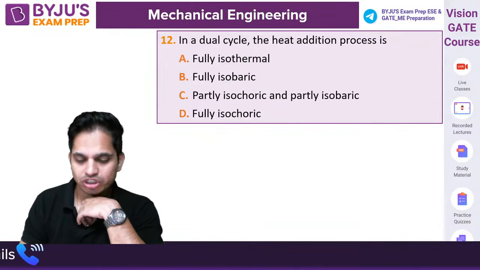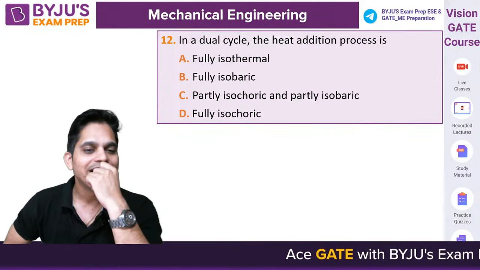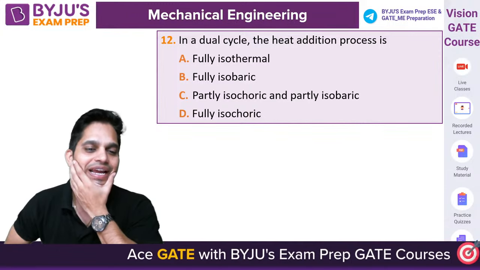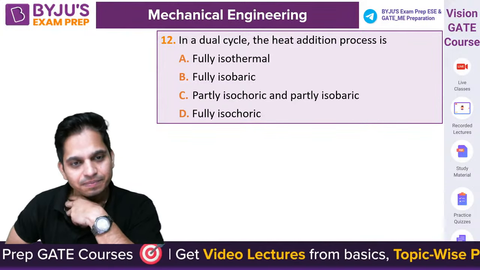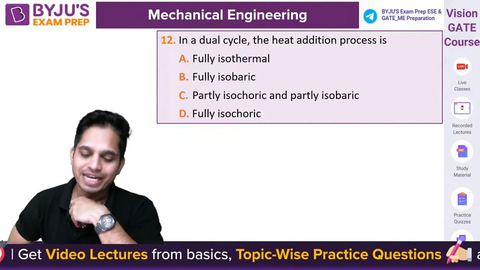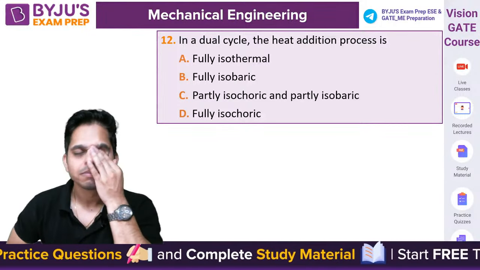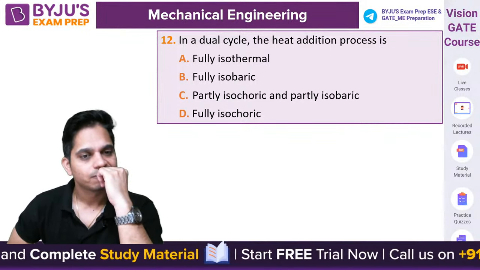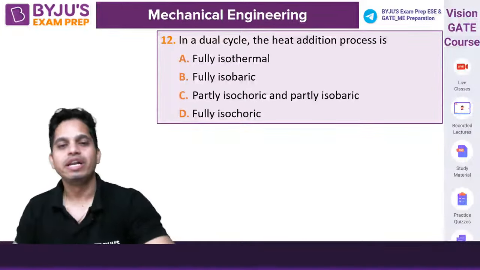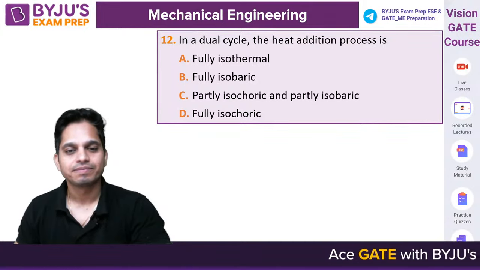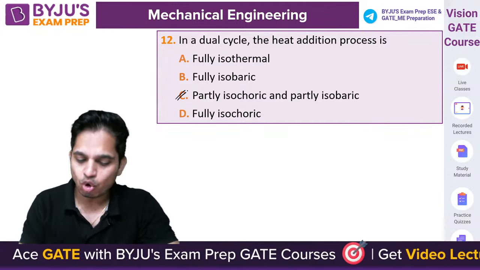Last question. In a dual cycle, the heat addition process is. Correct. Aniket, Krishna, correct. And Mani, very good. Vamsi, 10th, C is correct. Chalo, last question. Dual cycle. Everyone knows this. C is correct. Partially isochoric, partially isobaric.